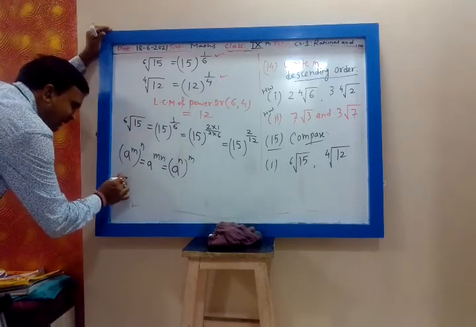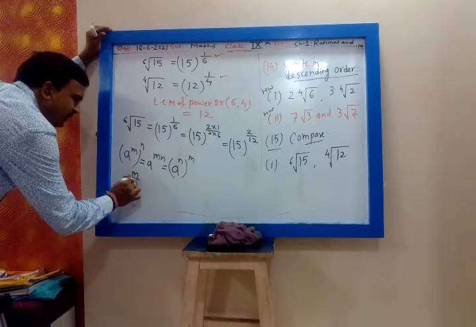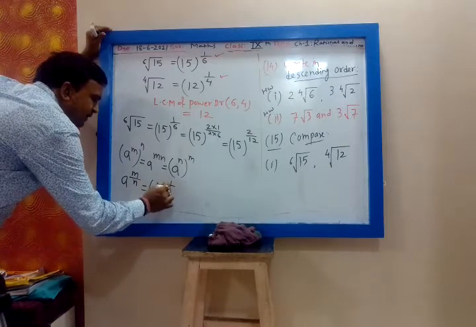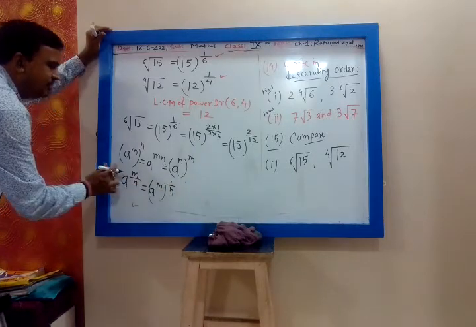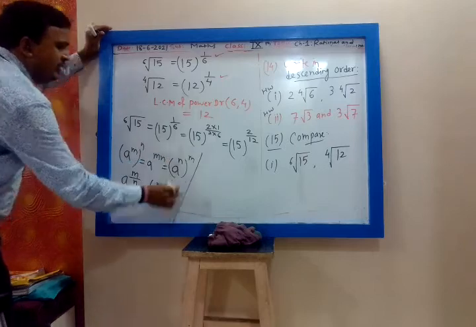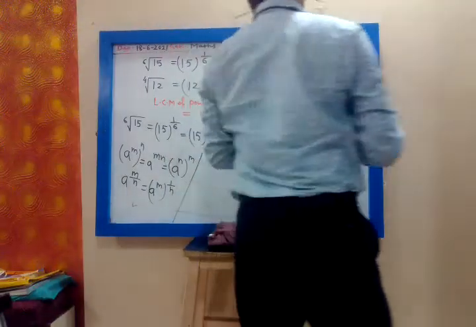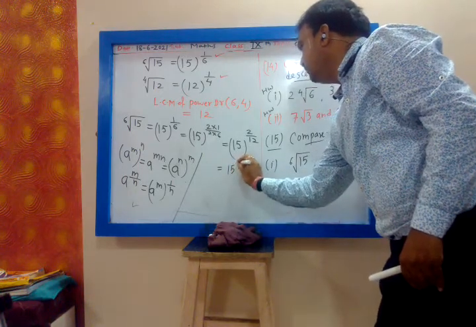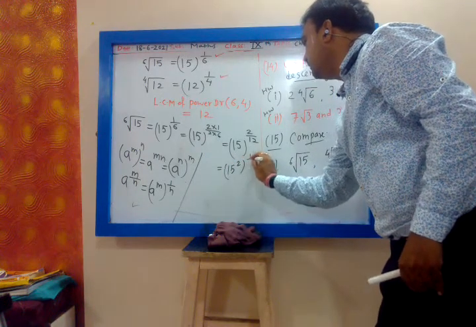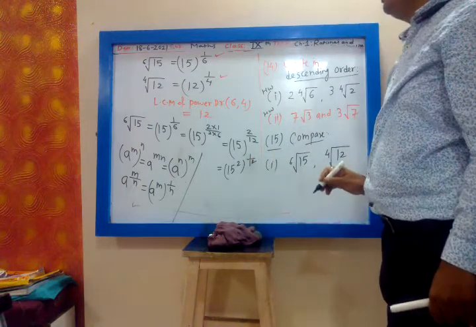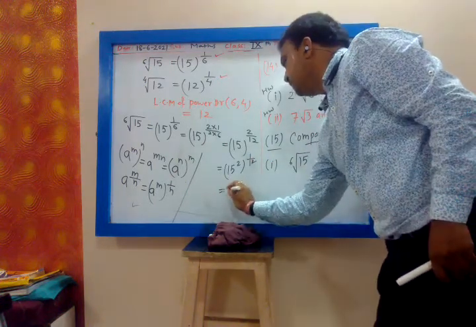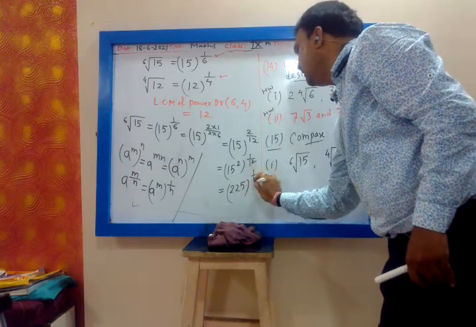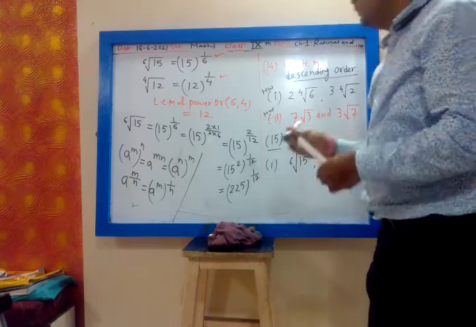And second thing, a raised to m by n, I can write as a raised to m raised to 1 by n, because m into 1 by n will be m by n. So 15 raised to 2 upon 12, I can write as 15 raised to 2 raised to 1 by 12. What is 15 squared? 225. So 225 raised to 1 by 12. And this is the answer for the 6th root of 15.